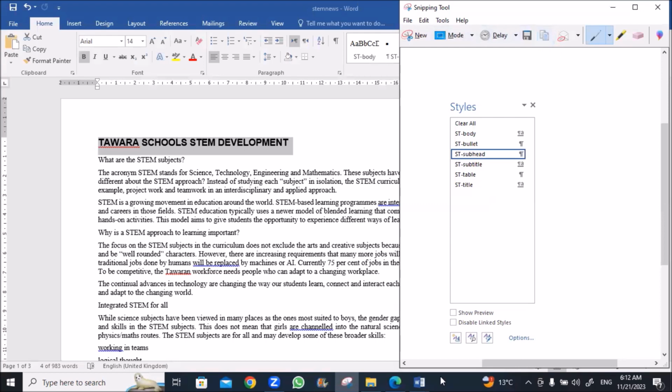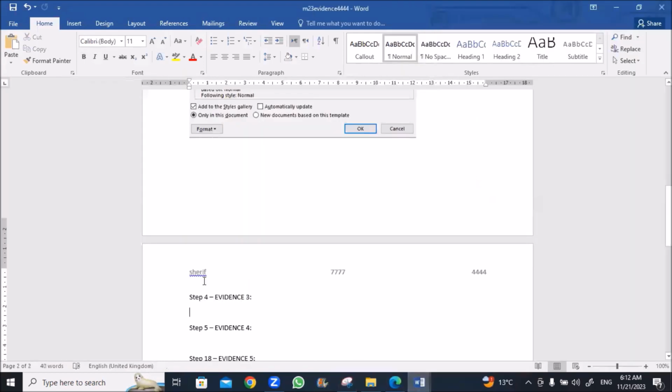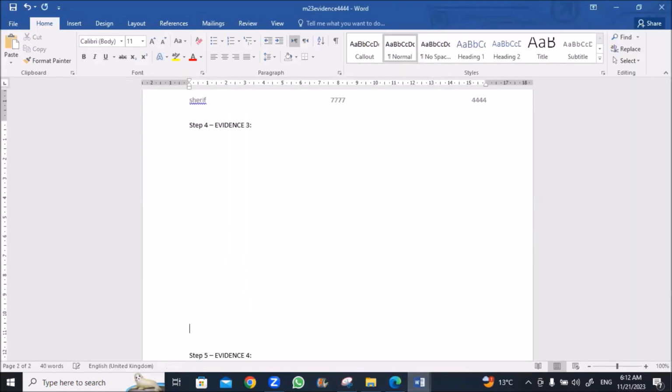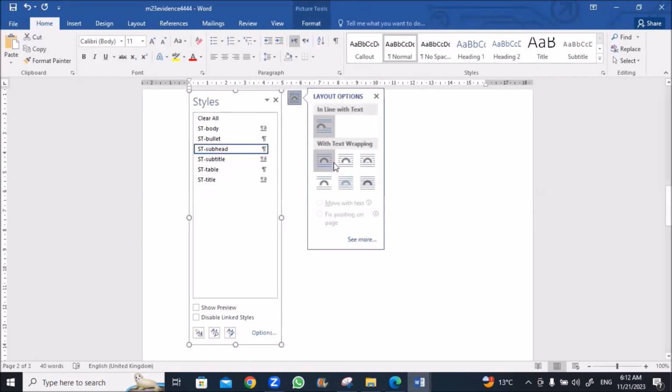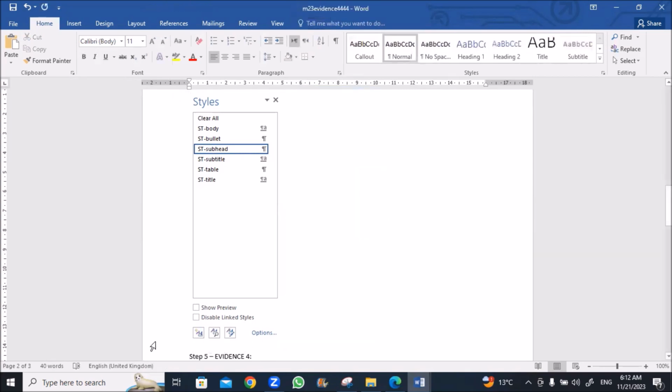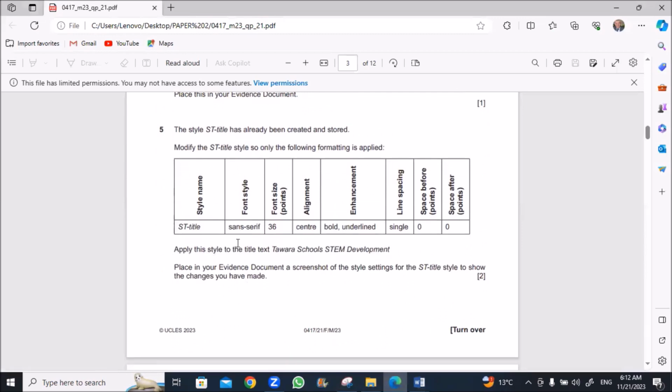Take a copy and go to your evidence in step 4 and just paste it. Control V. Okay. Save. Back to exam.